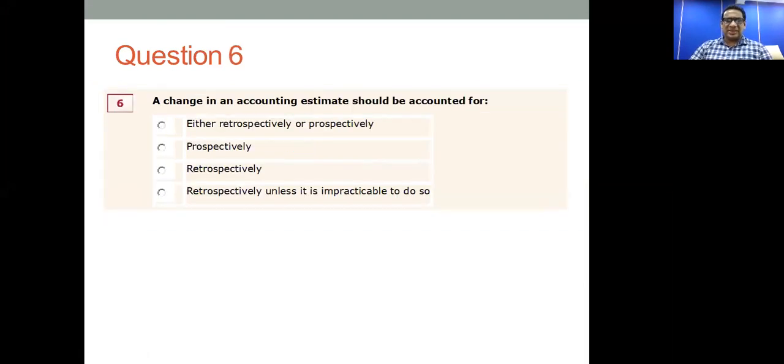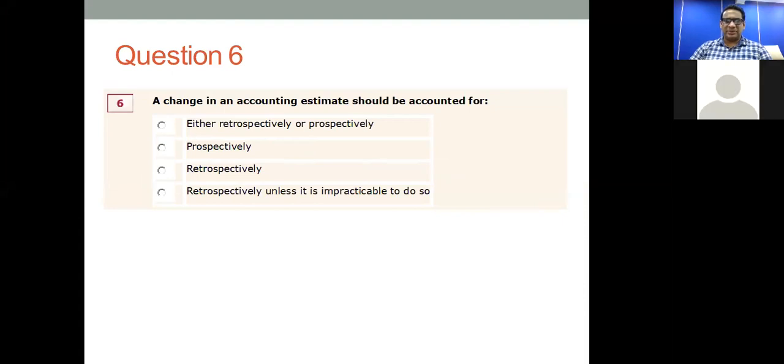Question number 6. A change in an accounting estimate should be accounted for either retrospectively or prospectively. Prospectively, retrospectively, unless it is impractical to do so. So basically, if there's a change in an accounting estimate, that is accounted for prospectively. That is, the change will apply only for the future periods. The correct answer is answer 2. So question number 6, correct answer is answer 2.